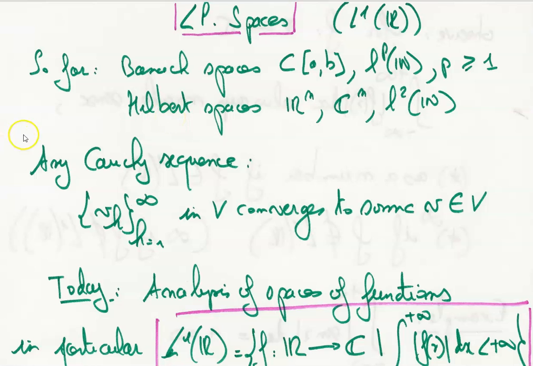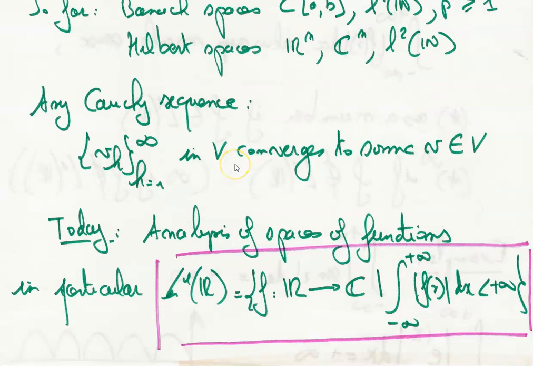LP spaces. So far, we've seen Banach spaces, such as the continuous functions on the interval [a, b], and Lp of n for p greater than or equal to 1. We have seen Hilbert spaces like R^n, C^n, and L2 of n. And we have also seen that any Cauchy sequence, so a sequence (v_k) for k from 1 to infinity in V, converges to some vector in the vector space.